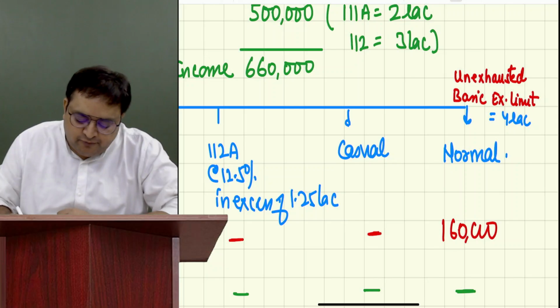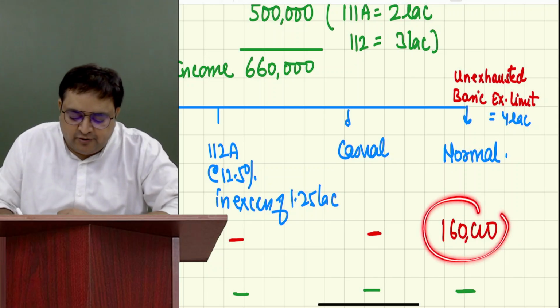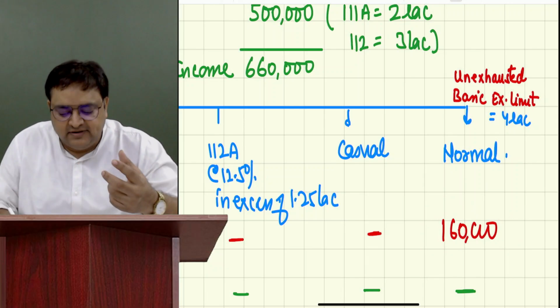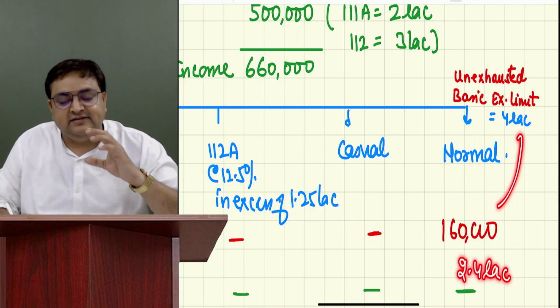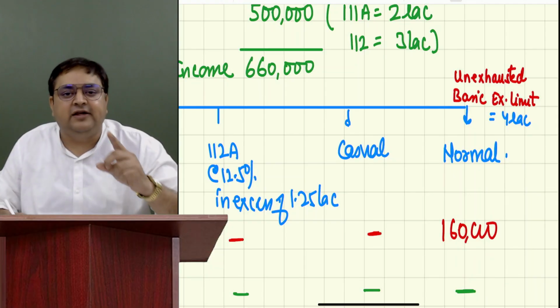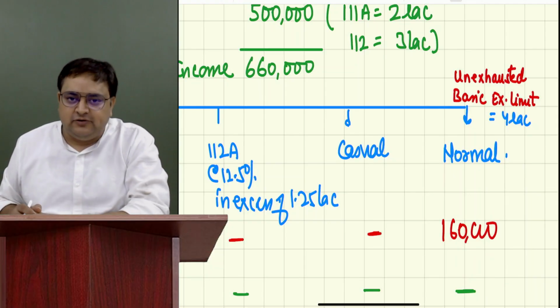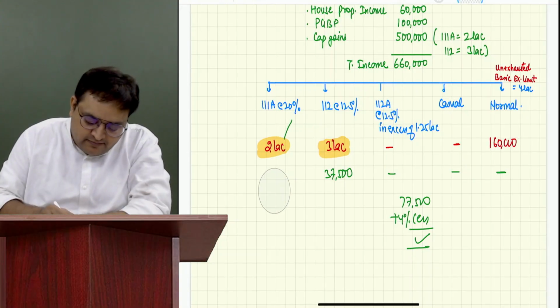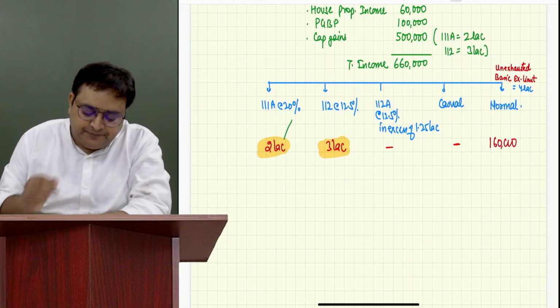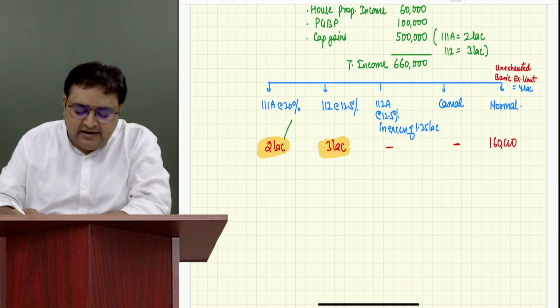And the remaining income is only 1.6 lakh. So how much is the difference? Just calculate the difference. The difference is 2.4 lakh. So he says that I need the benefit of this unexhausted 2.4 lakh also. Now I'm just erasing it. Now you can write: I need this 2.4 lakh over here.